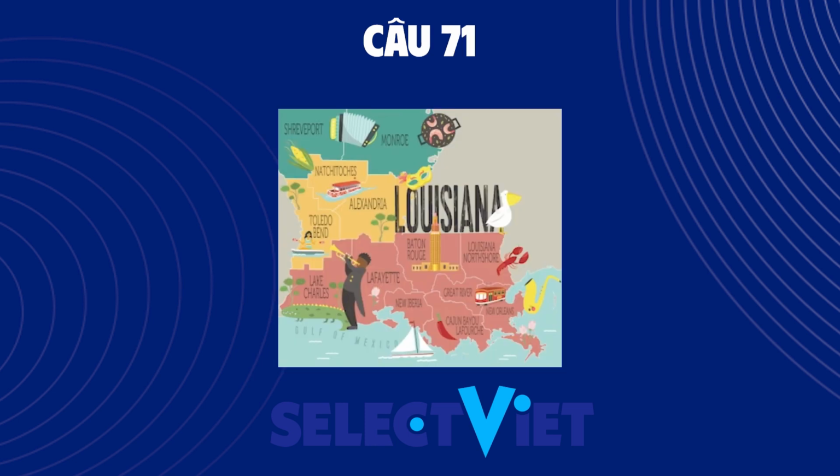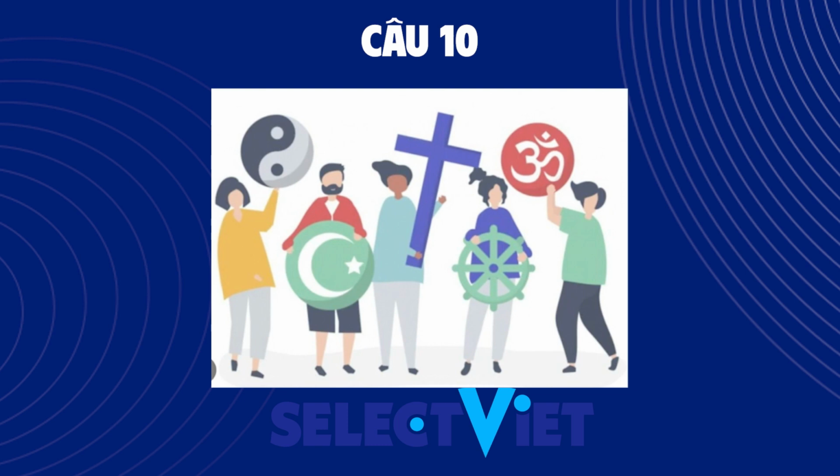What territory did the U.S. buy from France in 1803? The Louisiana Territory, Louisiana.